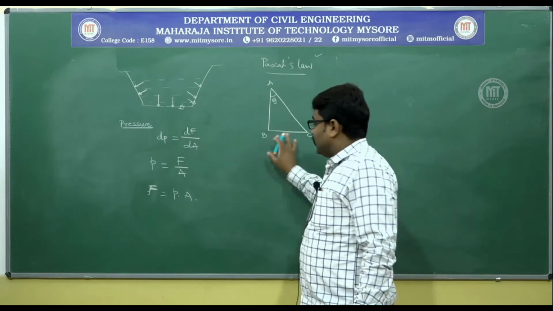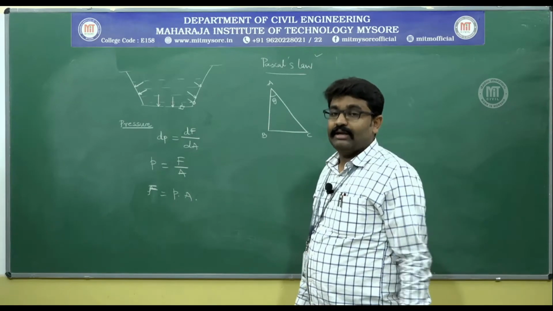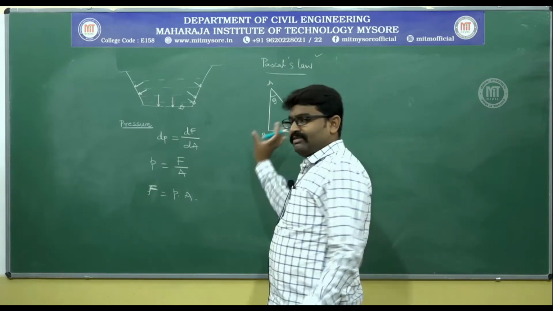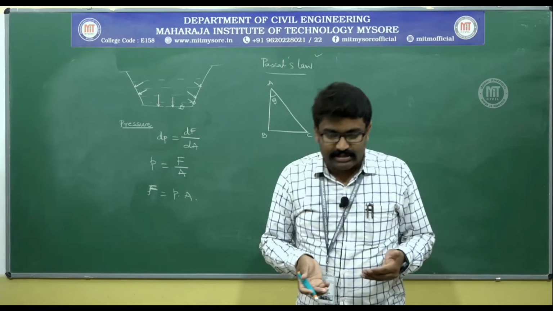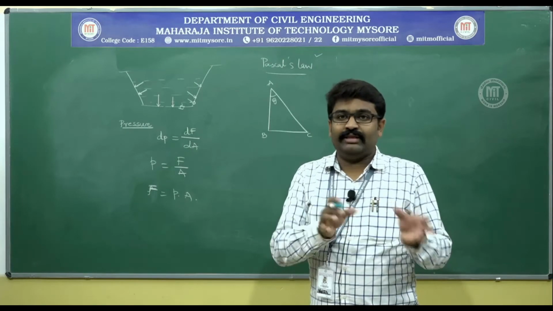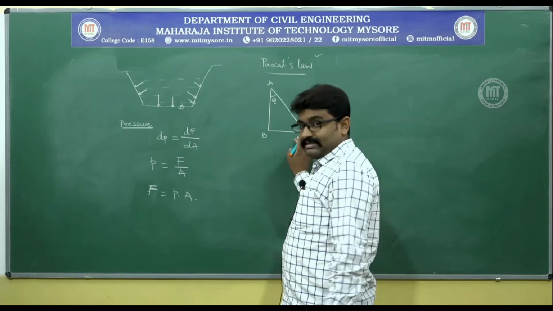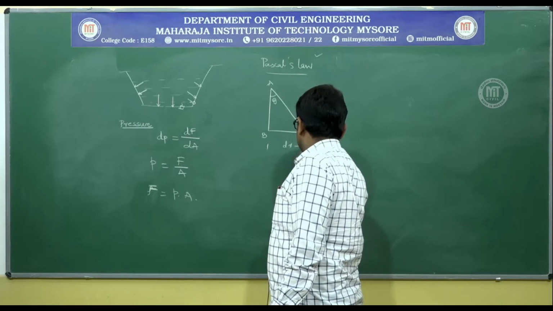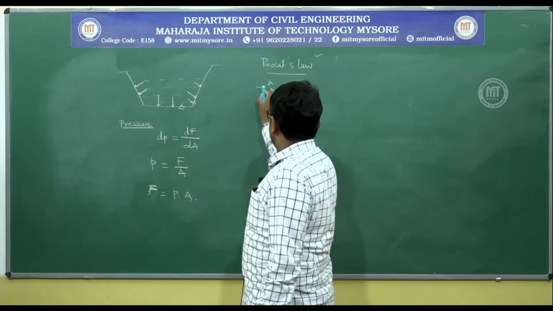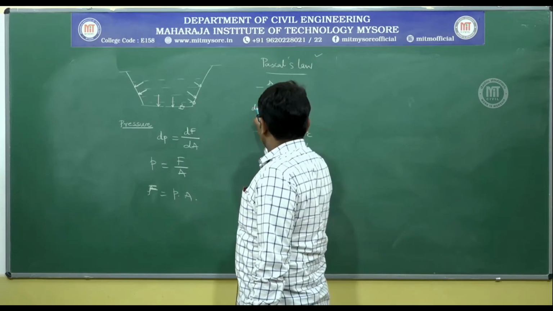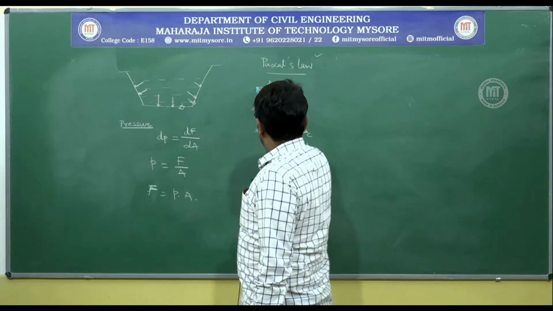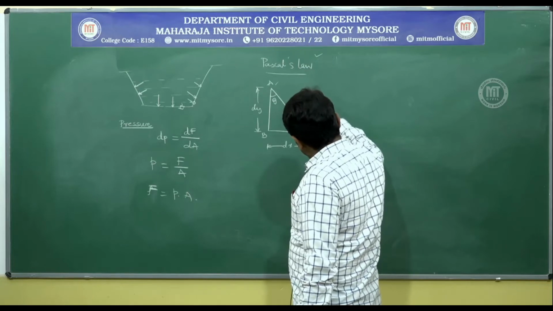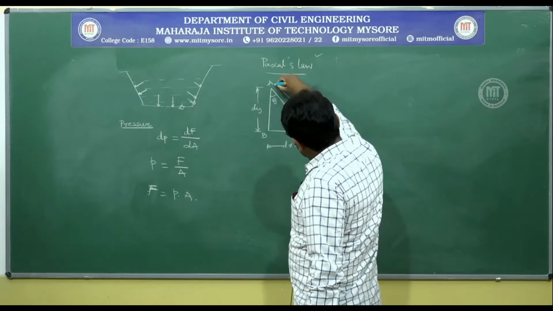Now, each one has to represent one direction. So, usually we take it as X, Y and Z. So, this is a very small wedge. Small is usually shown with a letter d. So, this is X direction, you already know. I will name this as dx, and this is Y direction, that is AB, and I will show this as dy, and you have this as Z direction, I will show this as dz.